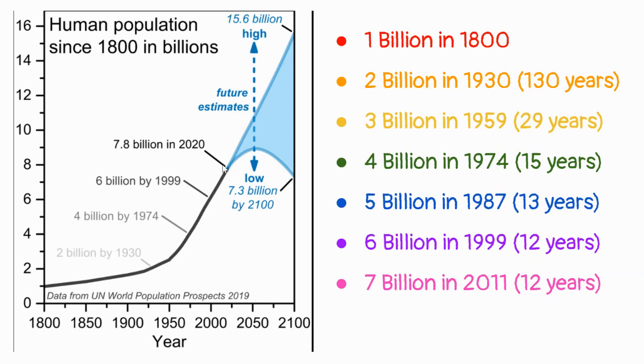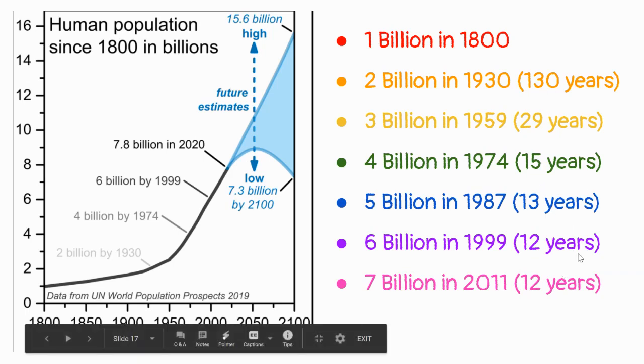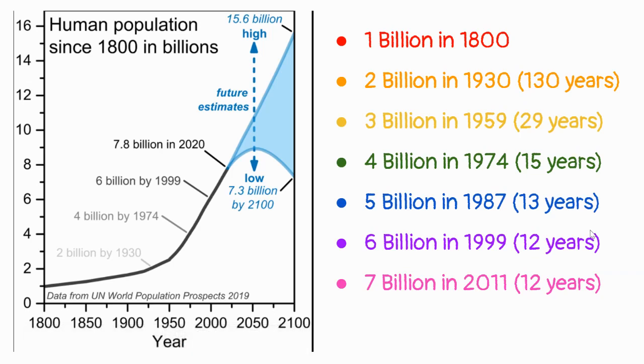So experts say that there's a couple of things that could happen. We could continue on this dramatic increase. We could slow down our population growth. There's a lot of factors that go into how many people this world's going to be able to hold and how many people we're actually going to be able to have in this world. But I just think these numbers are interesting. How fast we got, and there will be a video that talks about this. How large we got, how quickly it happened.